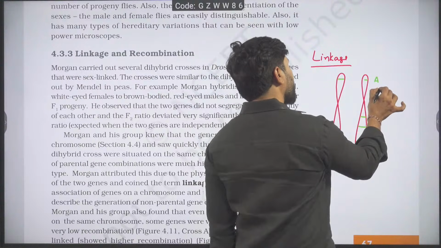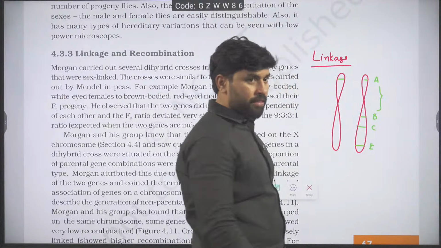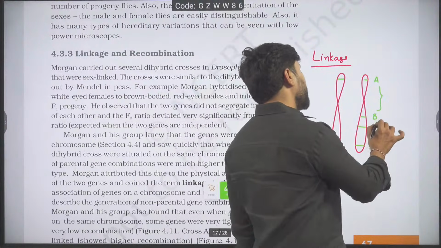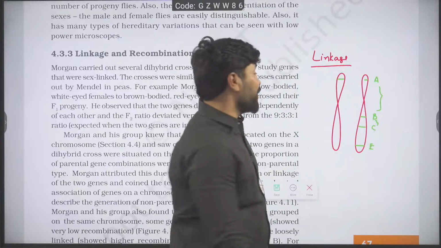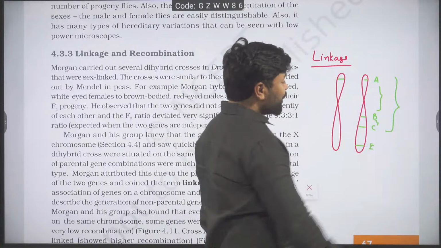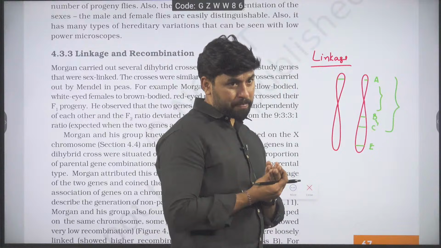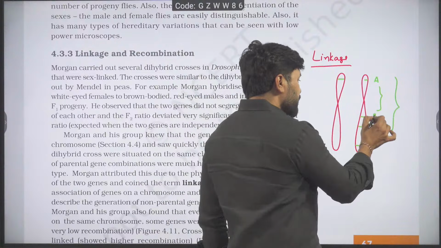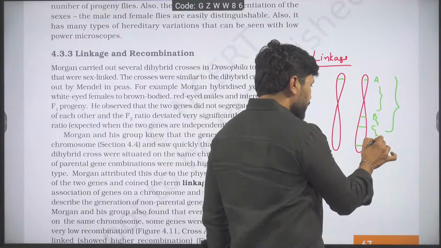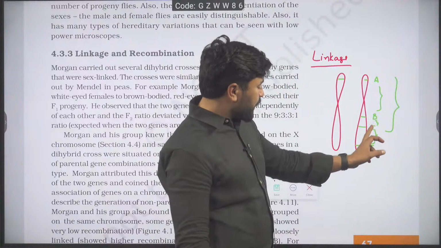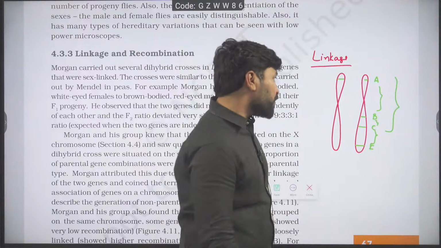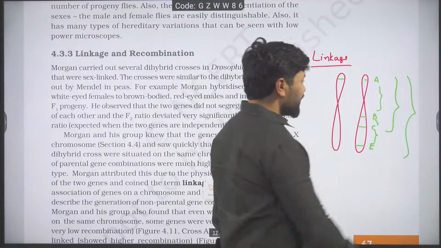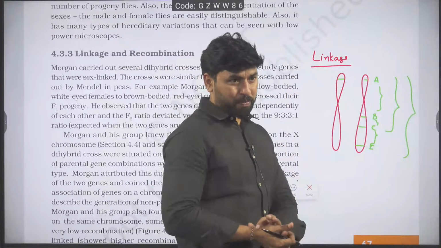If I check the A to B distance, that is greater than B to C, or the A to C distance is greater than A to B, and this B to C distance is lesser than A to C. If I go from A to E, the distance is very large.